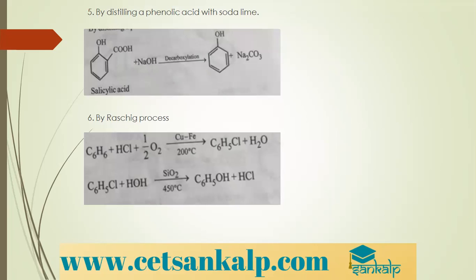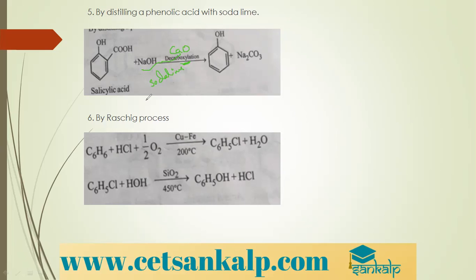So when you distill salicylic acid, which is also called phenolic acid, with soda lime, decarboxylation occurs to give us phenol and sodium carbonate.